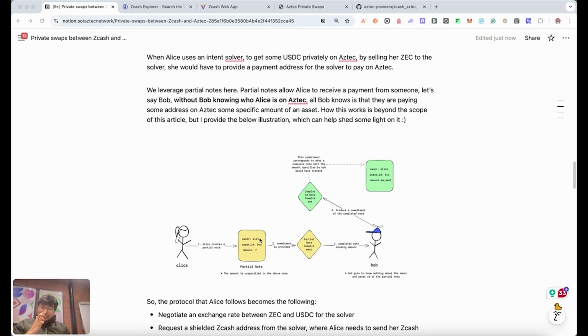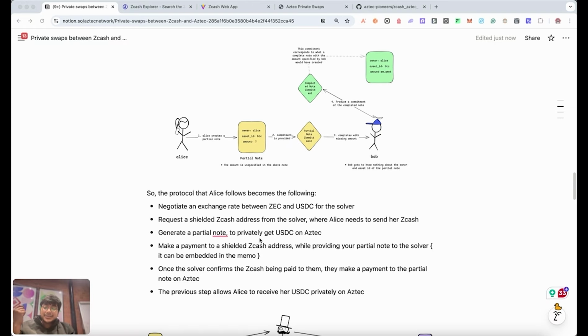So that part remains hidden. That's a very basic understanding of it. It is not the most technically accurate description of it, but it's beyond the scope of this article. For now, just assume a partial note allows you to receive any digital asset on Aztec without the other party knowing who they are paying to. They just know how much they are paying and what asset they are paying.